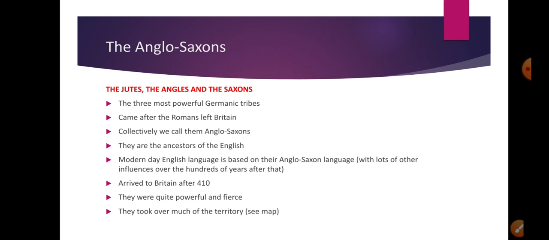The Anglo-Saxons did not really care about maintaining them, rebuilding them. They were a farming nation, so they were more interested in the countryside, occupying the countryside and making a living there.